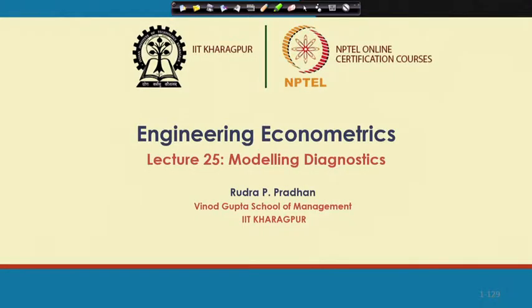Welcome to Engineering Econometrics. Today we will continue with modeling diagnostics, and the coverage is on the multicollinearity problem. In the last couple of lectures we have already discussed this particular component, the multicollinearity problem. In simple language, multicollinearity is a multivariate problem where the issue is to know the existence of linear relationship among the regressors.